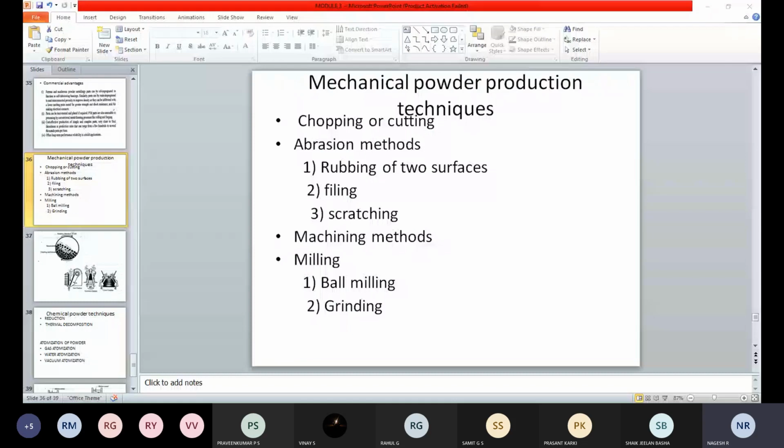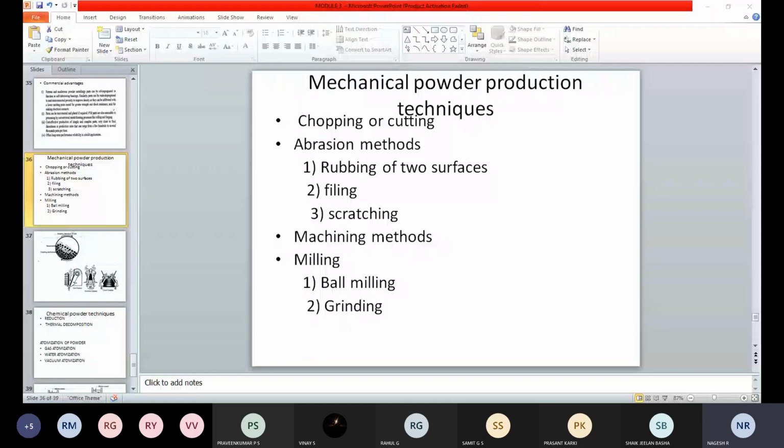So finally, by lathe machine or milling machine or shaping machine, we are going to get continuous chips or discontinuous chips from that. The material will be extracted. Then that material can be used for further conversion into powder by using techniques like the grinding process. Then we are going to get the powder material. So that is another technique to get the powder form.